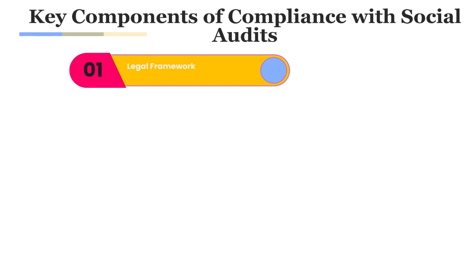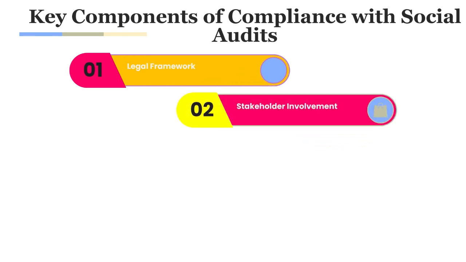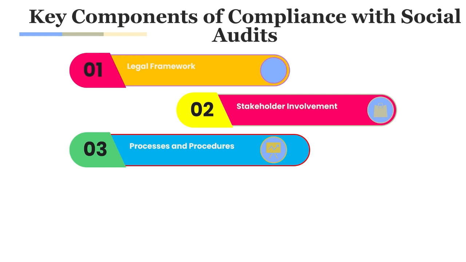Then there is stakeholder involvement: compliance requires engaging relevant stakeholders, that is, beneficiaries of the program or service, local community representatives, and government and non-governmental organizations. The third is process and procedure: preparation, publicizing the audit process and making the relevant records available for inspection, and also the verification process, public hearings, and reporting.